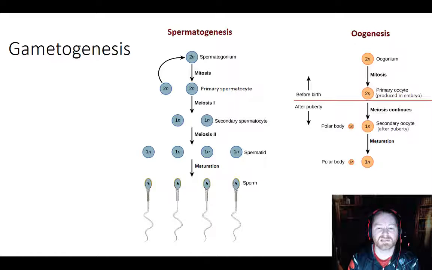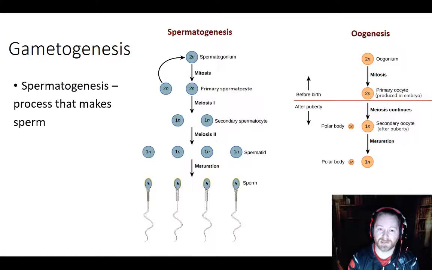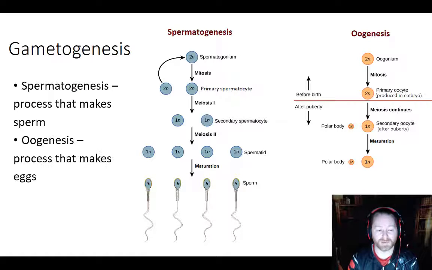So the process of making the sperm, or making just gametes in general, is called gametogenesis. Again, we have that word genesis, right? The origins, the making of something, the beginning. And gametes tell us what we're making. Now you'd imagine that there's going to be a special one for sperm, and there's going to be a special one for eggs. So spermatogenesis is specifically making sperm. Oogenesis, fun one to say, is the process of making eggs.